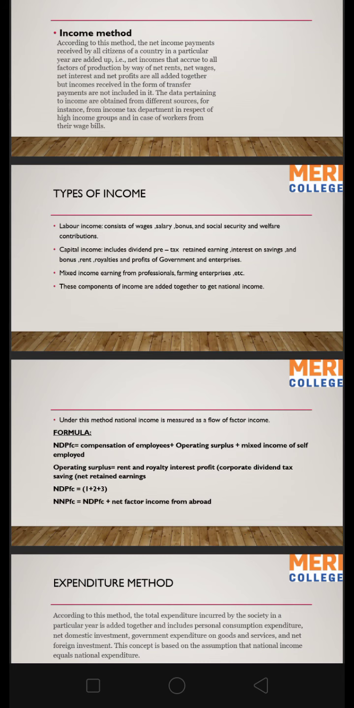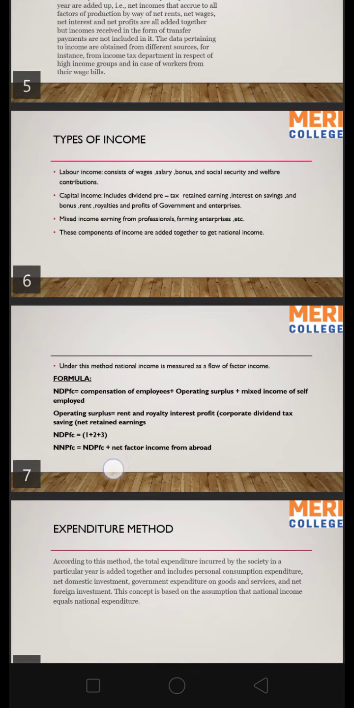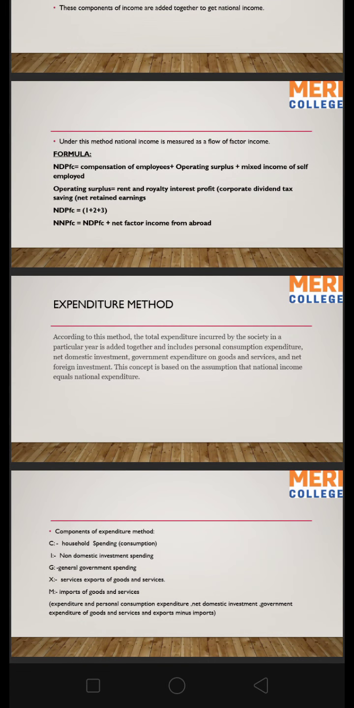Types of incomes: labor income; capital income, which includes dividends, pre-tax retained earnings, etc.; and mixed income, earnings from professional and farming enterprises, etc. These components of income are added up together to get national income. Under this method, income is measured as a flow of factor income.